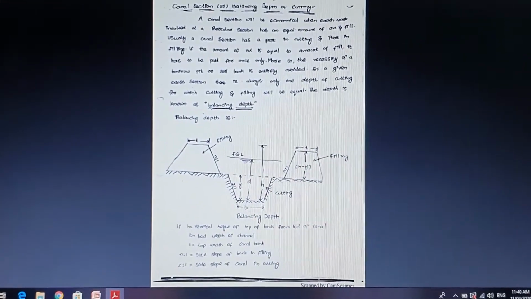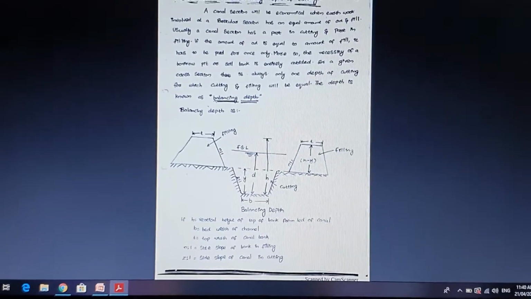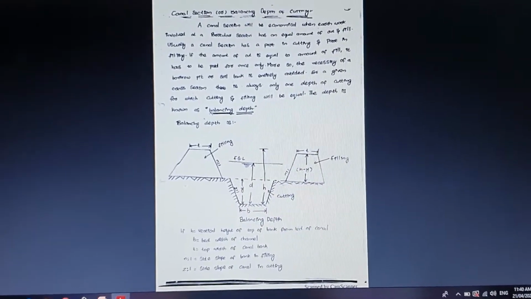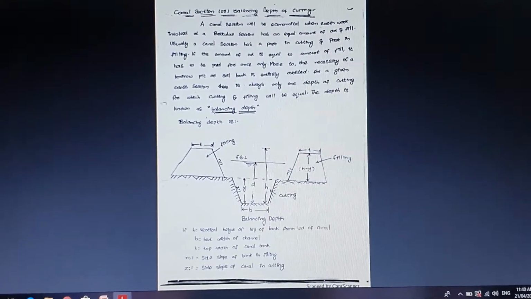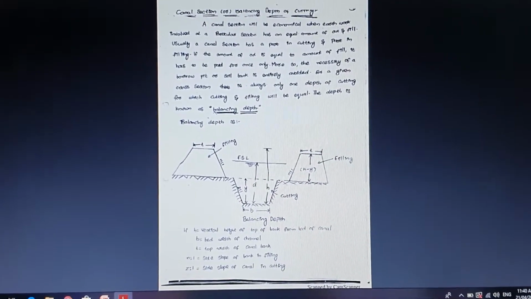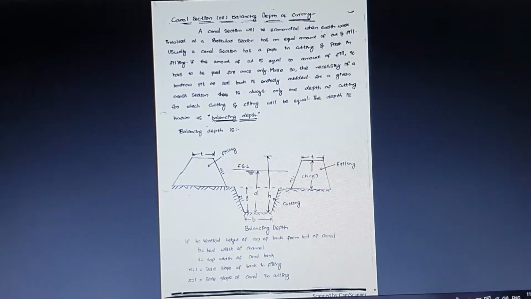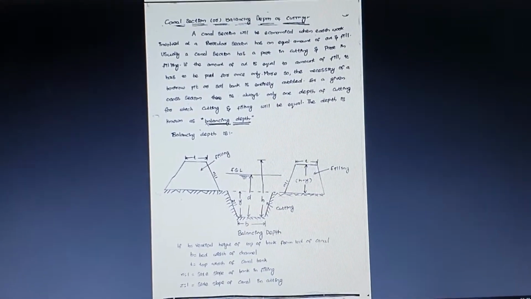So in the drawing you can see the balancing depth, in which you can see the cutting section on the downside, and filling, which acts as a support to your cutting section. In that we have different marks. One is h, which is the depth from the bottom surface of the cutting till the top of the filling, that portion you are going to call the vertical height of top of bank from bed of channel. Small b is the width of the channel, t is the top width, n is to 1 is the side slope of the bank in filling, and z is to 1 is the side slope of the canal in the cutting.